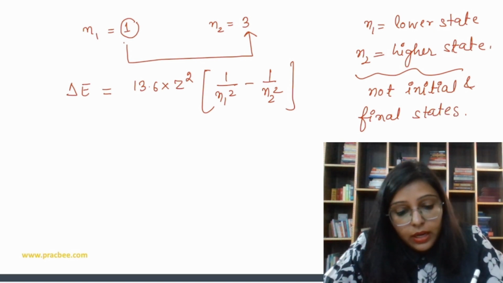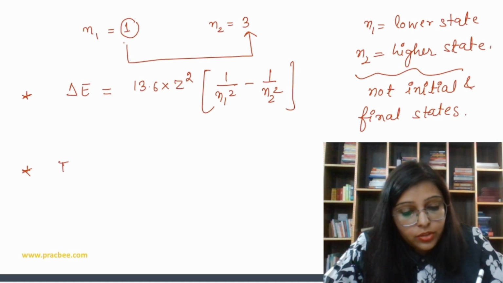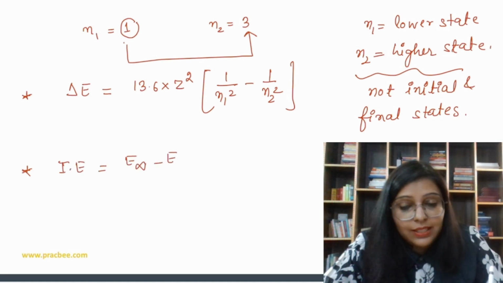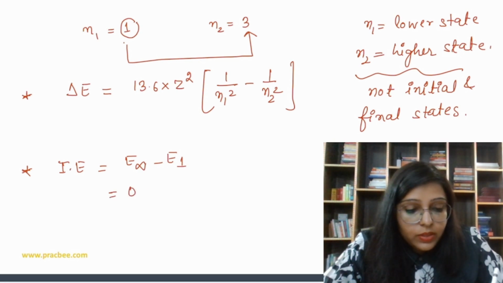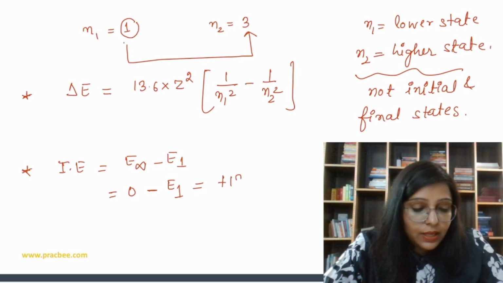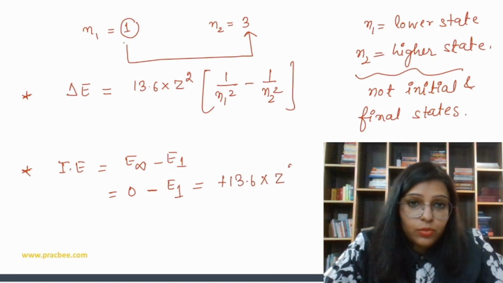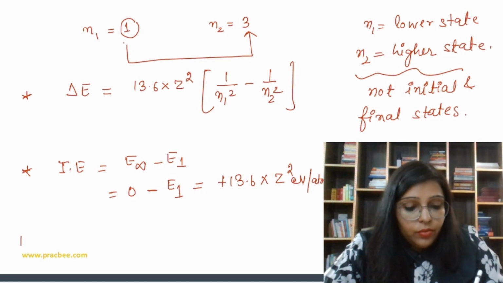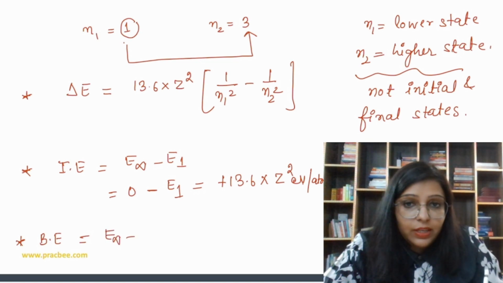Clear? Now the next formula: if there is a question to calculate ionization energy, ionization energy is generally E infinity minus E1. E infinity is always 0, so minus E1. So the formula is plus 13.6 into Z square, in electron volt per atom. Now we can have a question on binding energy, that is going to be E infinity minus En.